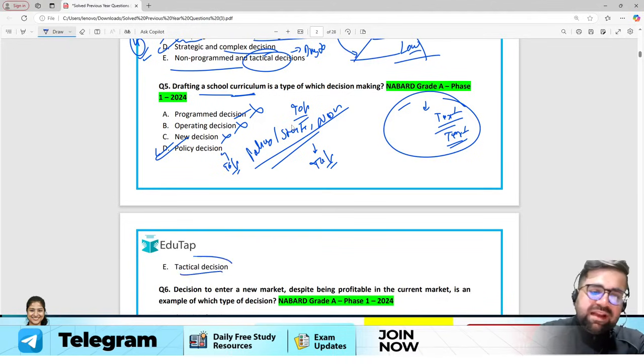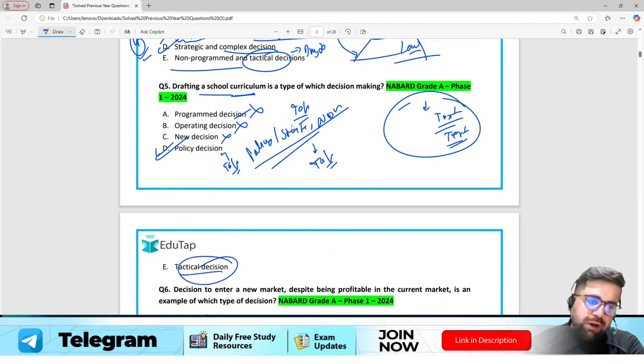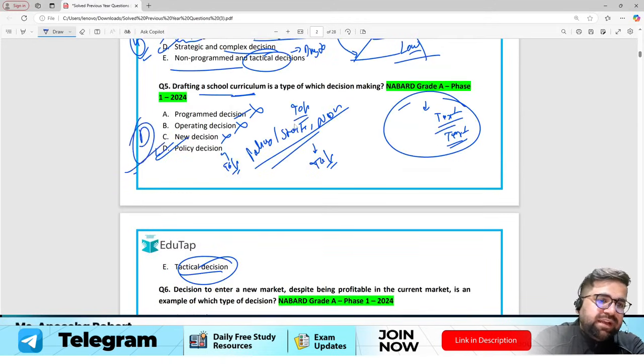Okay, tactical again does not make any sense over here. Now let's move to question number 6. According to me, the correct answer will be option number D, and yes, I hope you would have also got it correct. It's again an easy question for me.